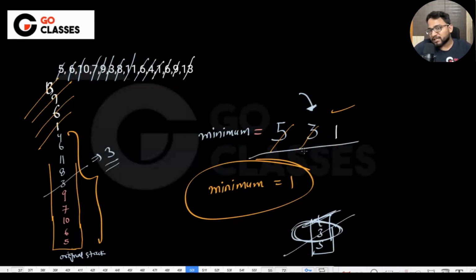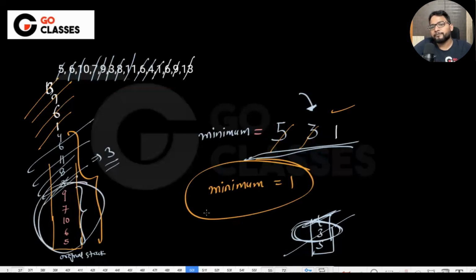तो ये जो सीक्वेंस है ना, the sequence in which I have updated the minimum, it is also important. Not just the final minimum, but the sequence in which I have updated the minimum, it is also important. Because till the moment 3 is there, 3 is minimum, but suppose the 3 is also popped off. What is the next minimum? What is the minimum of the remaining stack? 9, 7, 10, 6, 5. What is the minimum of the remaining stack? I think 5, right? So this is the number.